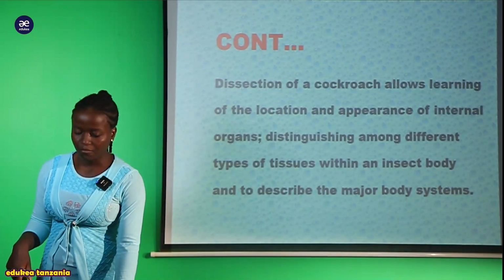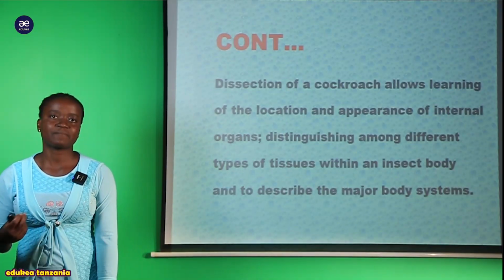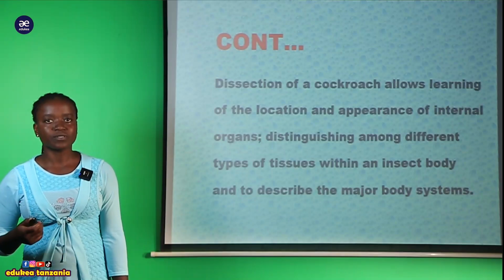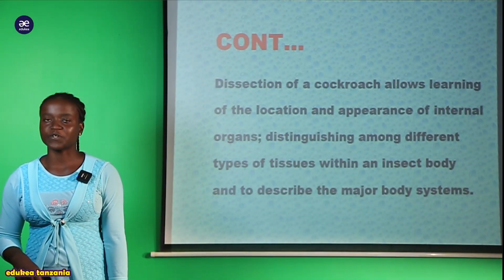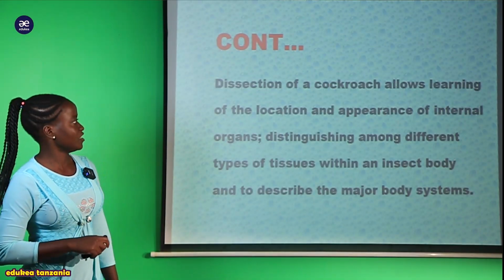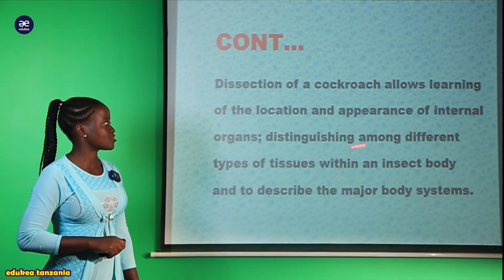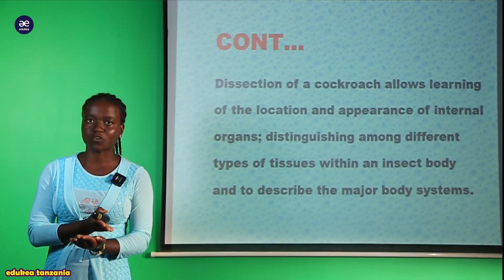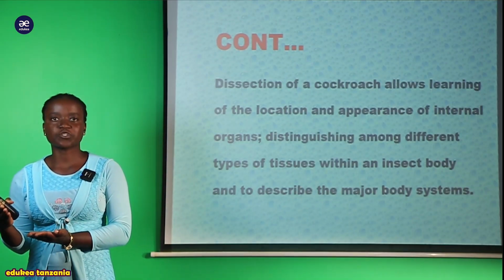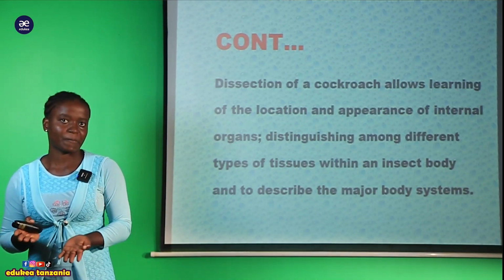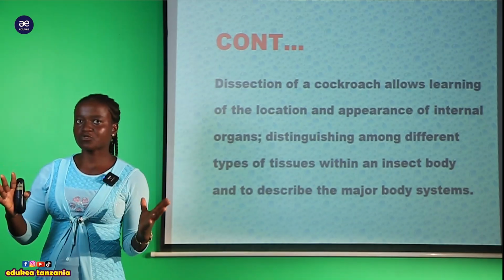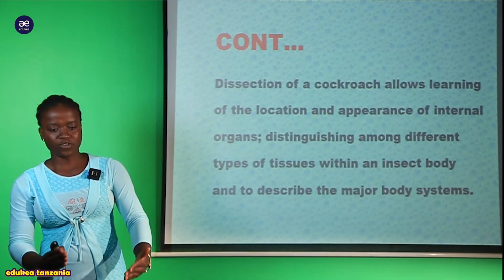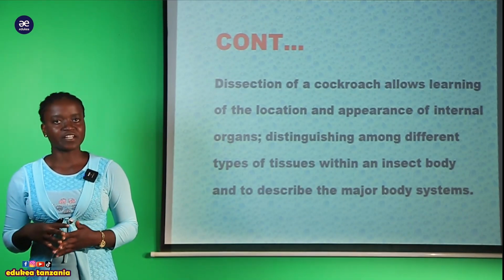Kwa hiyo sasa the aim also of this dissection, for example, we are dissecting a cockroach, meaning that it allows you as a student to learn different kinds of organs which are found within the cockroach. And not only that, the location and the appearance of the internal organs. Unakuwa unajua kabisa, this side is the location of the crop, this side is the location of maybe the reproductive system, and so on. And the appearance of each part. For example, kwenye digestive system utakuwa unaona this one is the digestive system and this one is the reproductive system.